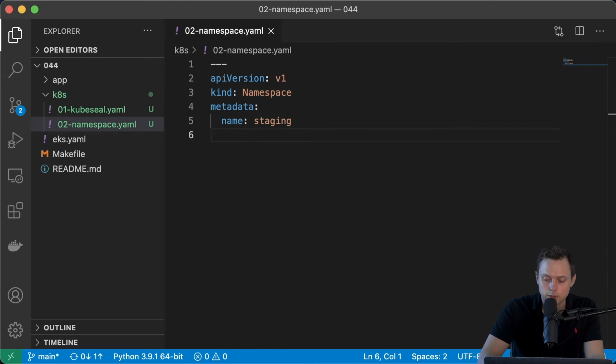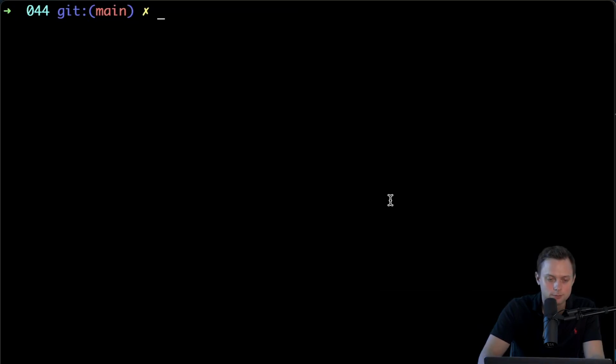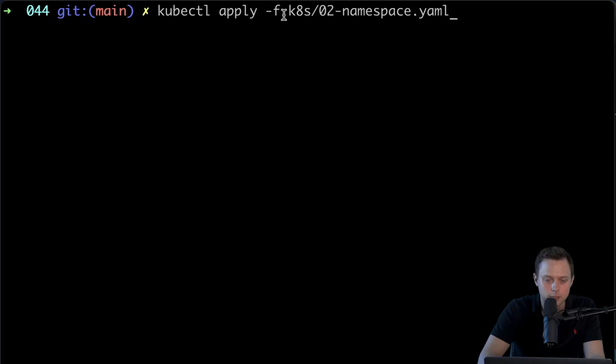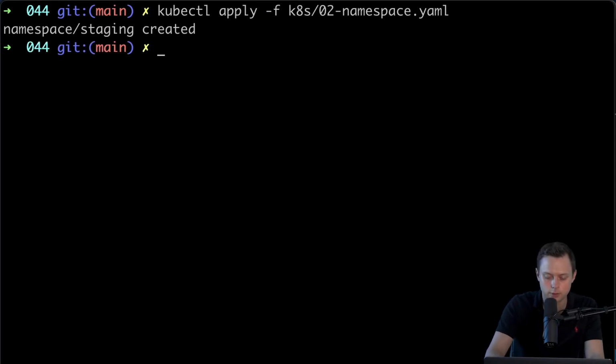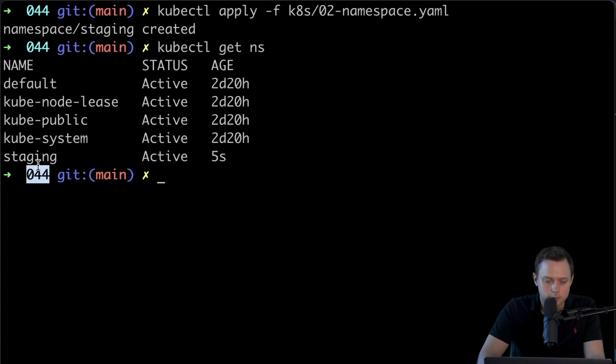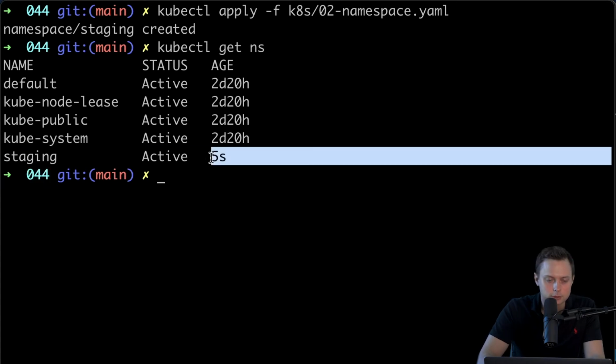And let's go ahead and create this namespace right away. Go to the terminal and run kubectl apply -f to provide this file. And let's create it. Okay, let's check kubectl get ns. And that's the namespace that we just created 5 seconds ago.